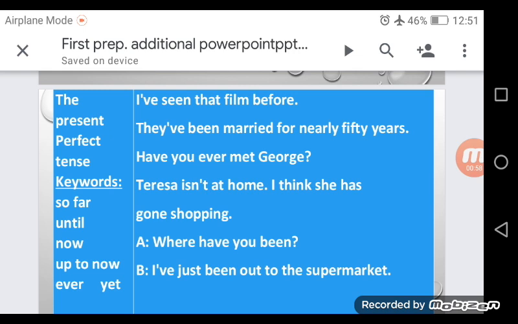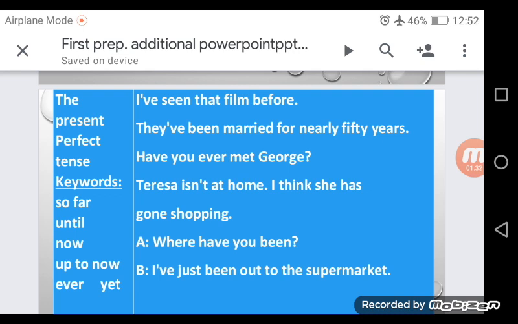The past participle is a form of the verbs, the complete verbs. So we have have plus past participle. This is the form for the present perfect. In the first sentence we have have because the subject is I, followed by seen. This is the past participle of see. We have see in the present form, saw in the past, and seen in the past participle.